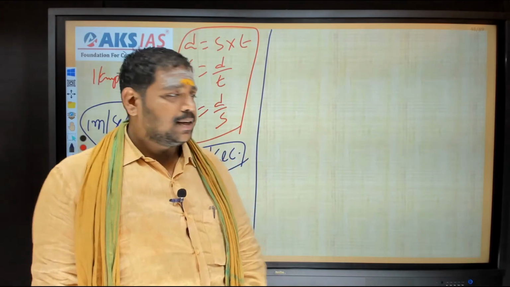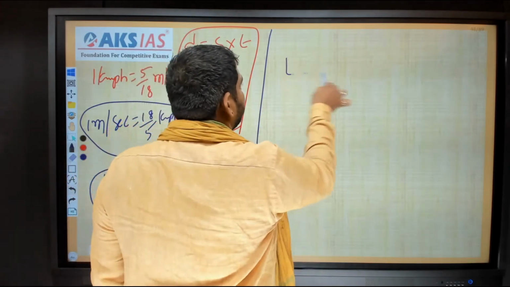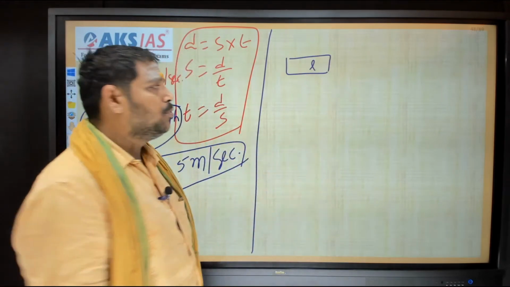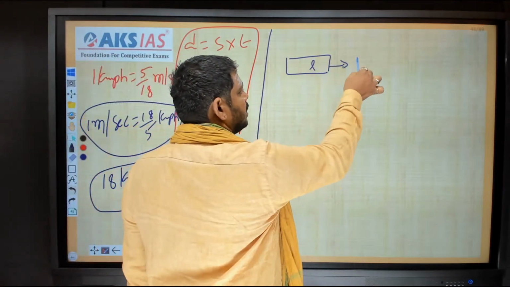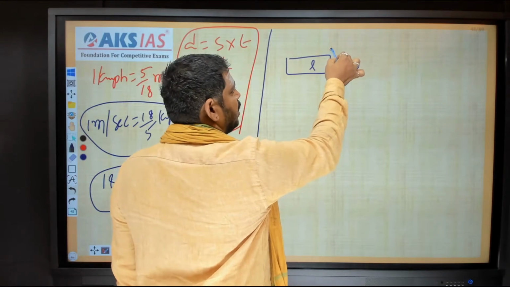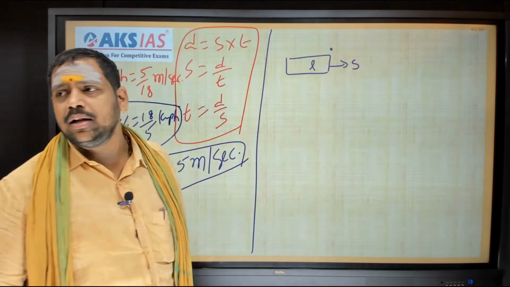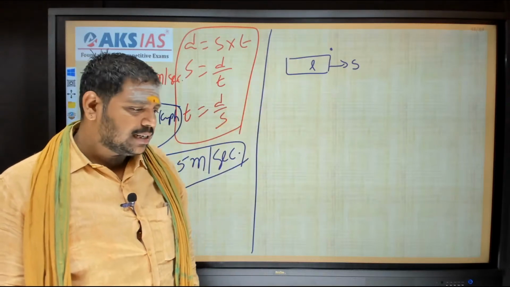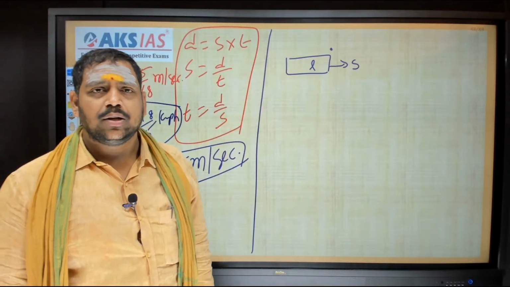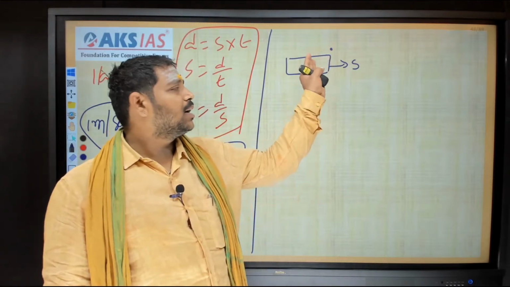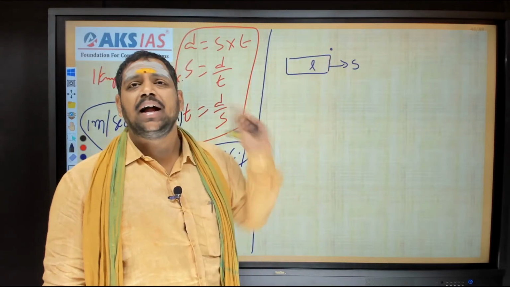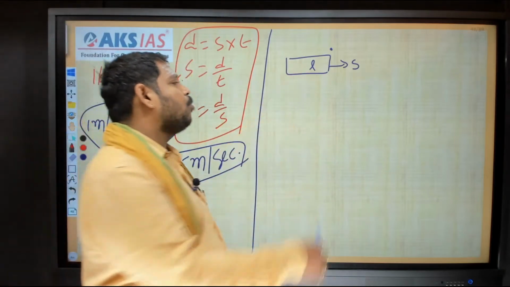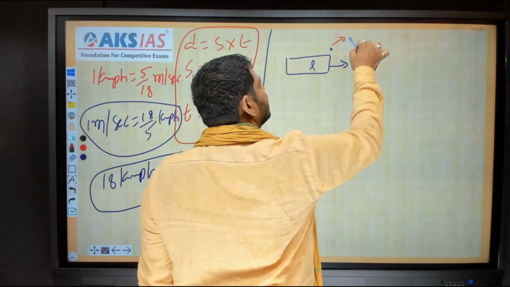Right, see the first case. Suppose this is my train, its length is L, and it is moving in this direction with the speed of S. And here is a man. My question is, after how long can the train cross the man? Crossing means, already I explained that, the engine is at the starting point now. Crossing means the guard compartment should be at the person, right? So now this is my train, and this point is nothing but a pole, is it correct?